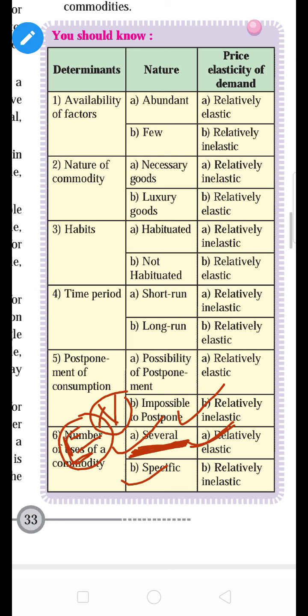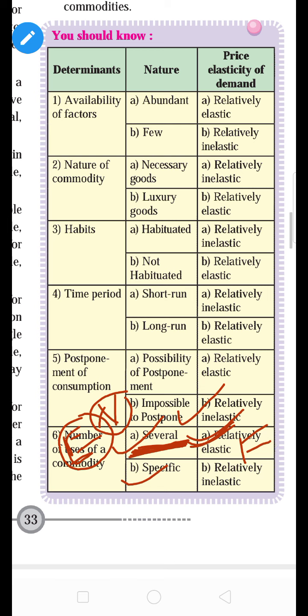You can use electricity for charging a mobile phone, television, washing machine, AC. All these home appliances run on electricity. So electricity has several demands, and because of that, the elasticity of demand is relatively elastic and the slope of demand is flatter.